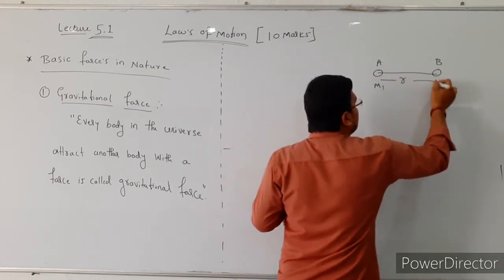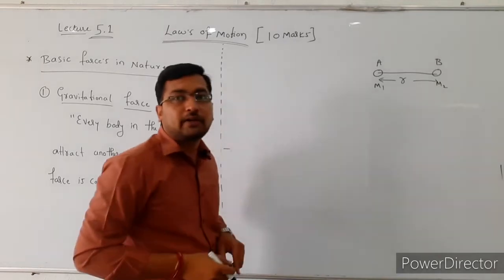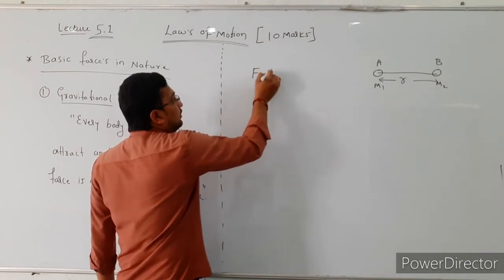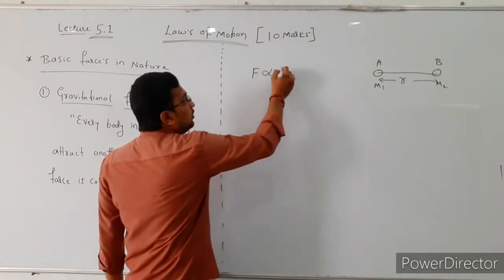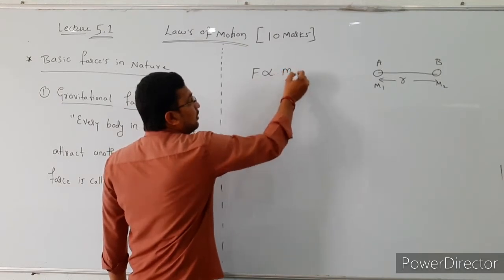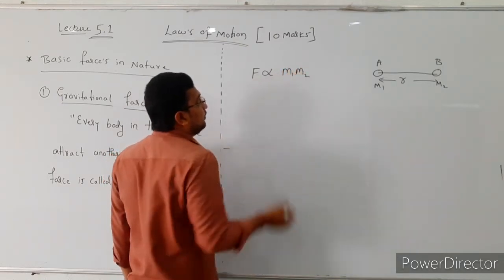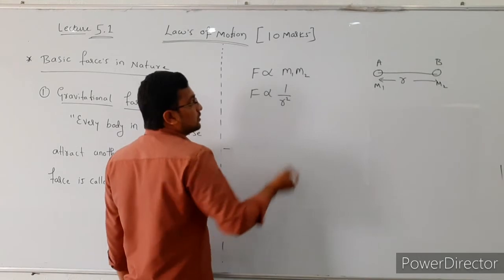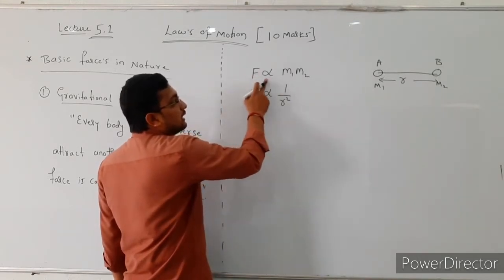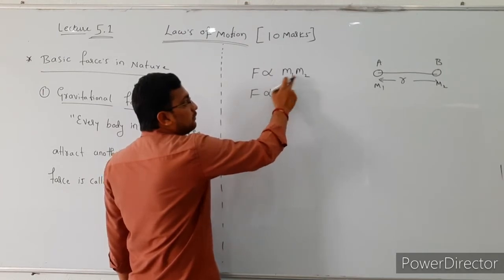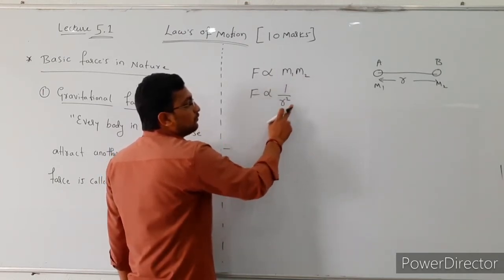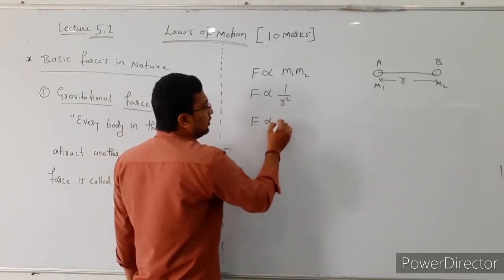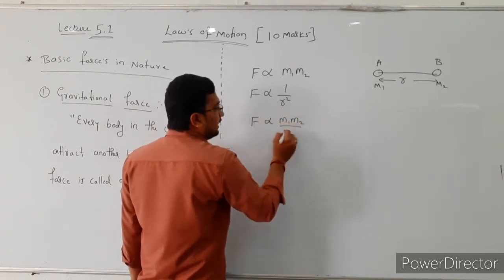Here the force of attraction between these two bodies is directly proportional to the product of their masses, m1 and m2, and this force is inversely proportional to the square of the distance between them. So from these two relations, F is directly proportional to m1 into m2 divided by r square.